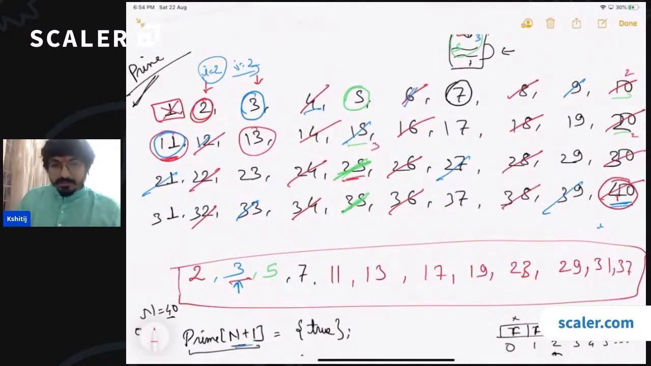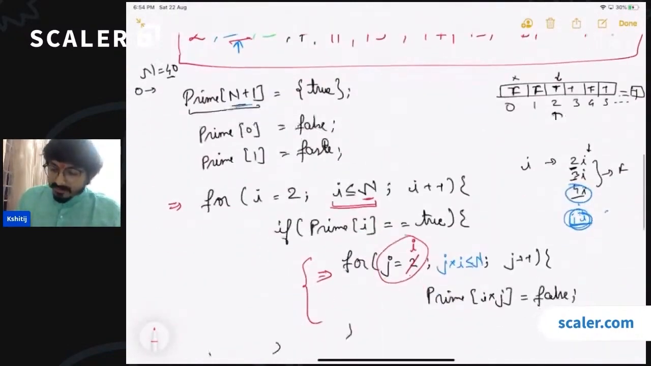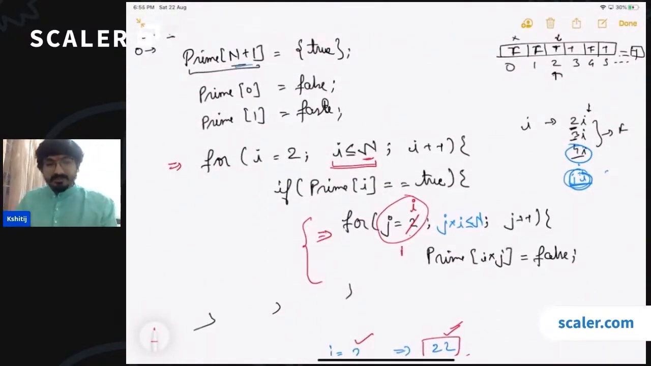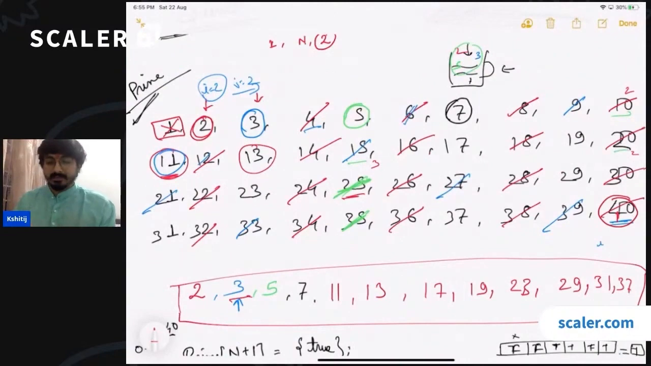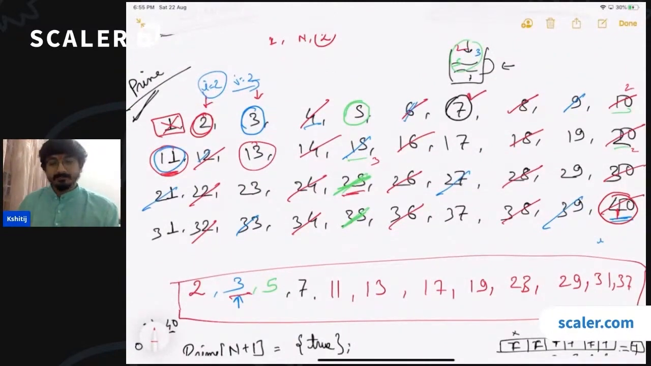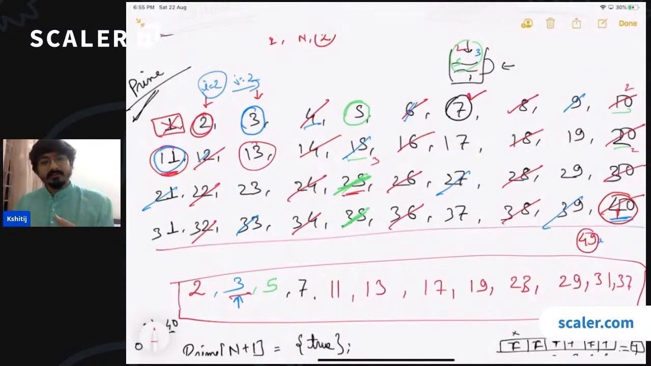Whenever you are starting to cut, you are always starting from the i value, which means that the first value that you are cutting is i square, right? For 2, the first value that is being cut is 4. For 3, the first value that you are cutting is 9. For 5, it is 25. For 6, you will anyhow not cut any value. For 7, what will be the first value that you will be cutting? For 7, the first value should be 49. 7 into 7 is 49. Is 49 in this range? No, 49 is out of this range.